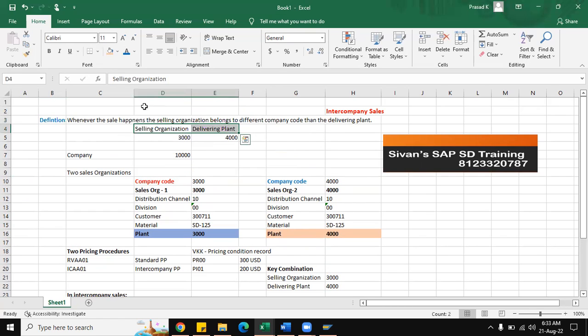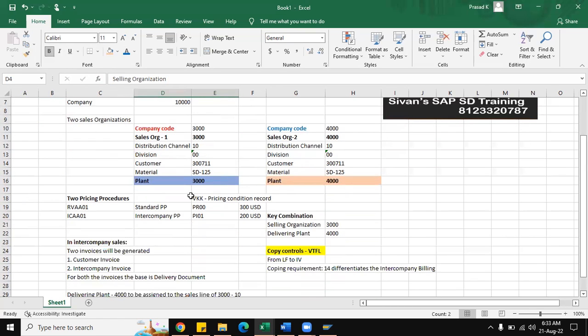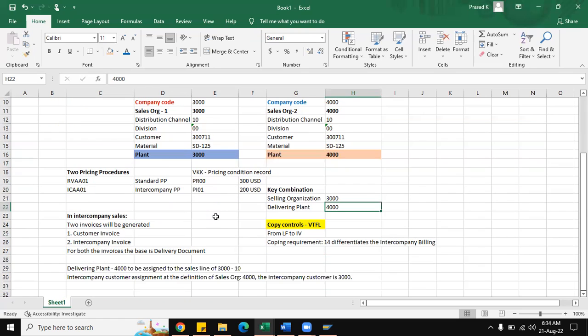So the differentiation happens first in the pricing procedure itself. RVWA01 is the standard pricing procedure, where we maintain the pricing condition record for PR00. ICWA01 is the intercompany pricing procedure, where we maintain the pricing condition record for PI01. And here the pricing condition record itself differentiates: the selling organization is 3000 and the delivering plant is 4000. So this tells the system that this is an intercompany pricing procedure and pricing condition record which we maintain.